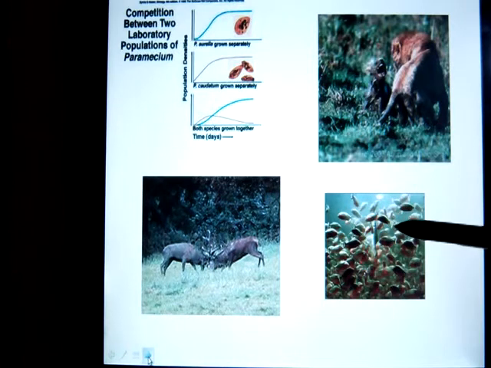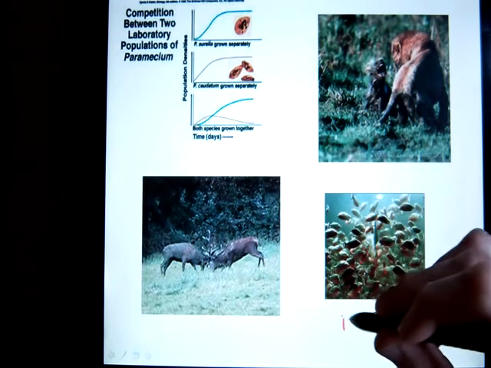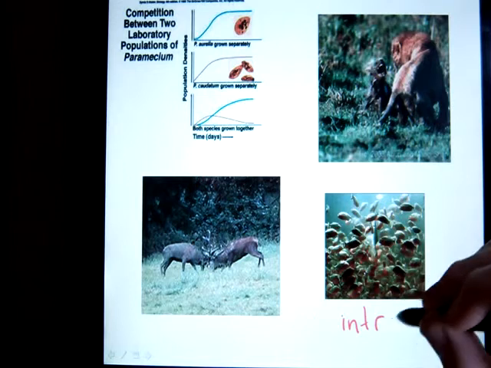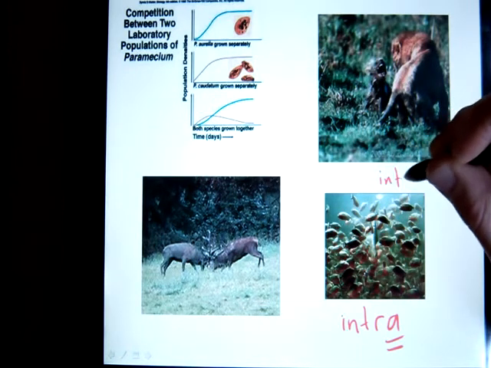Here we've got a picture of a bunch of piranhas finishing off something that was unfortunate enough to get caught in that water. All of these piranhas are the same species and they're clearly competing for what little food there is available. But because they are the same species, that is intraspecific competition. So that's intra, whereas different species is interspecific competition.